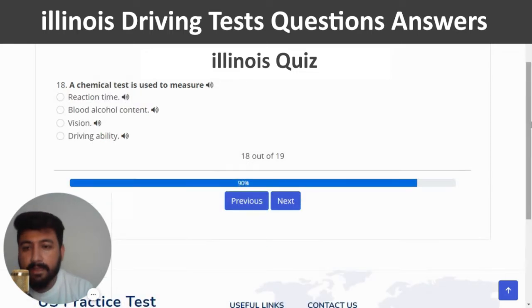Next. The second last question of quiz number 1 is, a chemical test is used to measure. The right answer of this question is blood alcohol content. So I'm going to click on the second option.